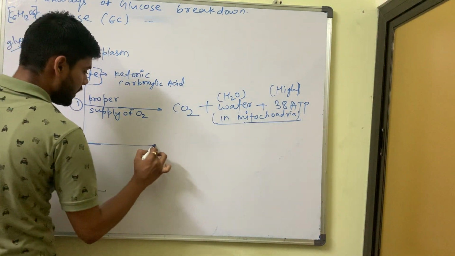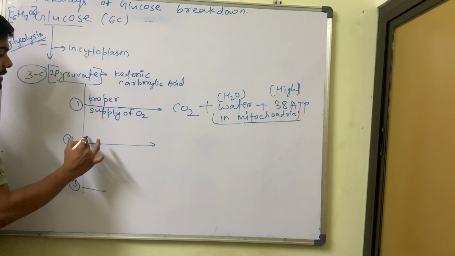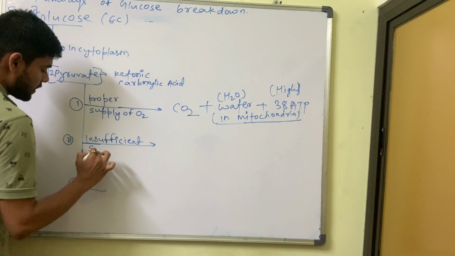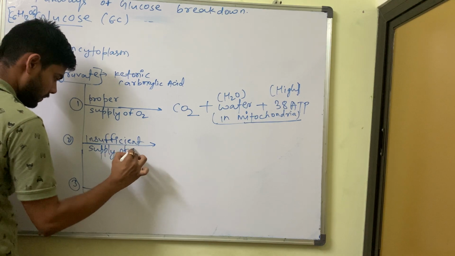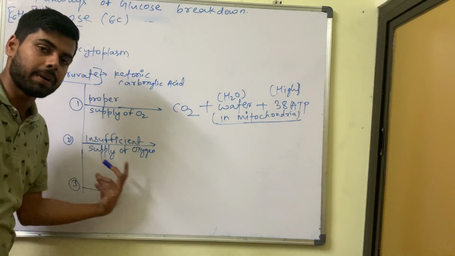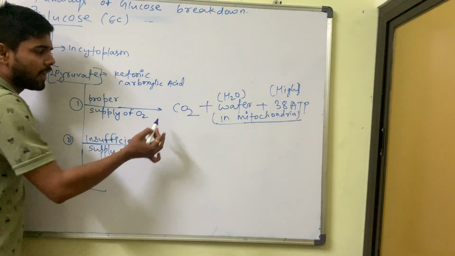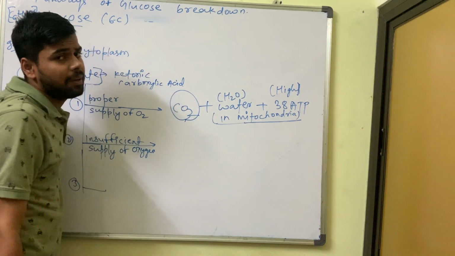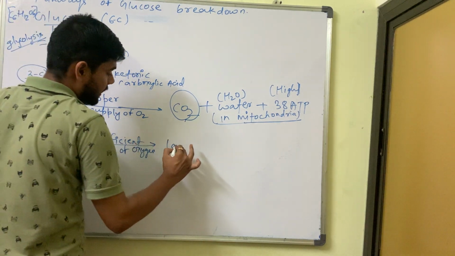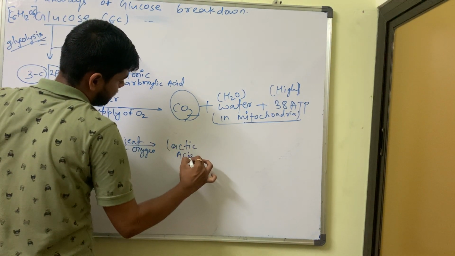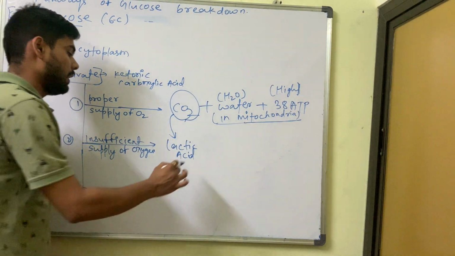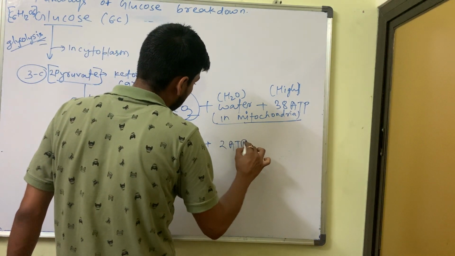Next, another case is what? Oxygen is there, but the supply is insufficient. Oxygen is there, but it is not proper, insufficient. At that time, in the place of carbon dioxide, what will come? Lactic acid. Lactic acid will come, and energy will also come, but the energy is very less, that is 2 ATP.